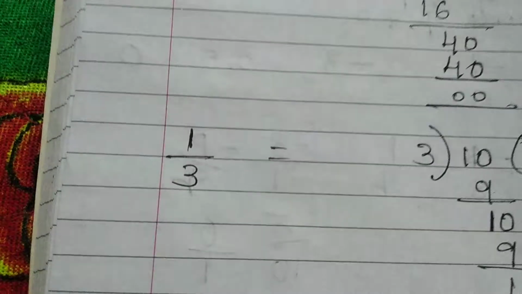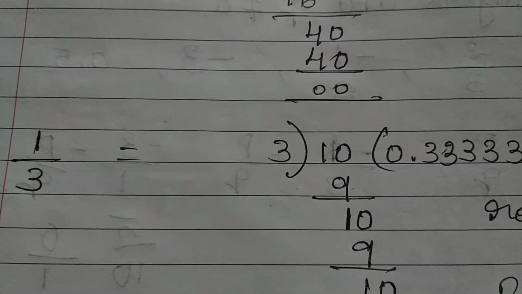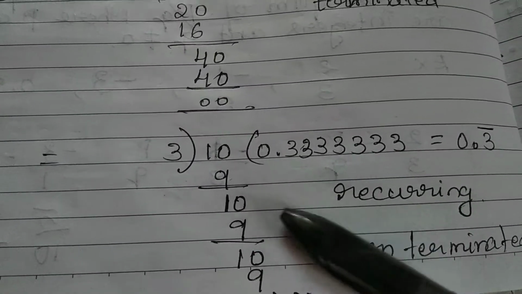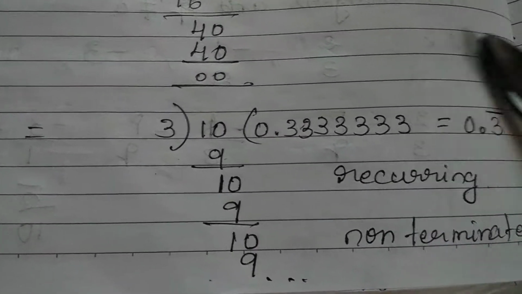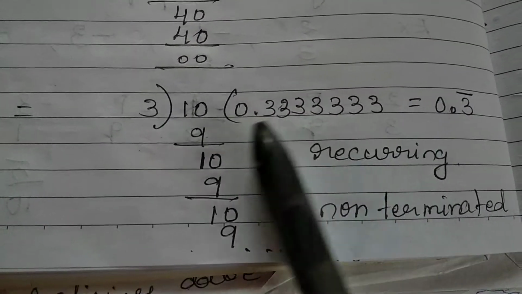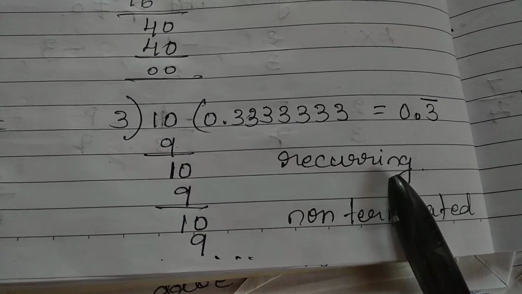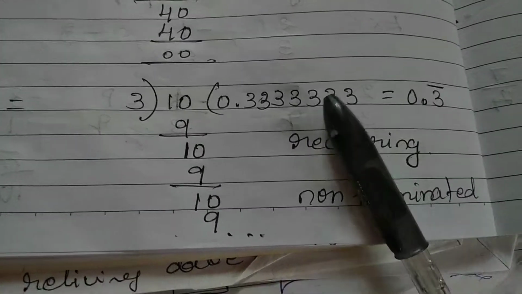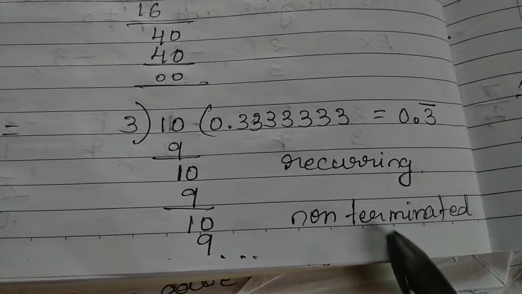1 by 3. When you divide 1 by 3, 10 divided by 3, you can see here 3 threes are 9, 3 threes are 9. So 1 remains, again 3 threes are 9, again 3 threes are 9. So it is repeating. The number 3 is repeating many times, and this is called a recurring decimal. This 0.3 bar indicates that the number itself is repeating many times. So this is called non-terminating.